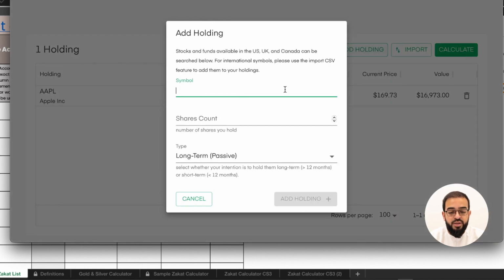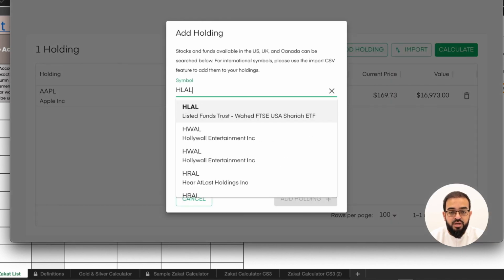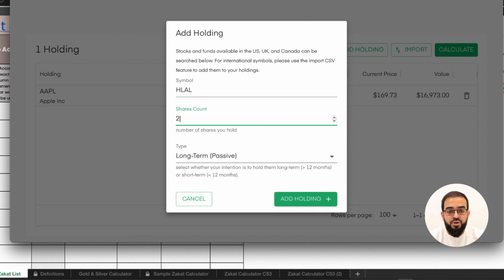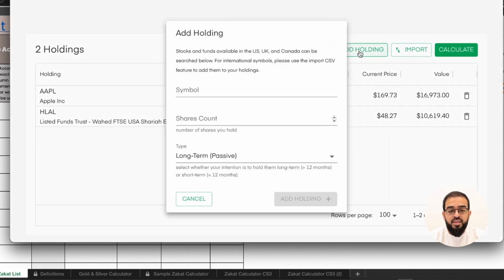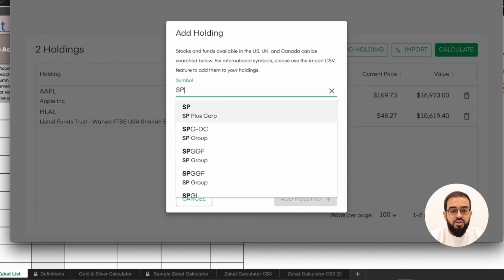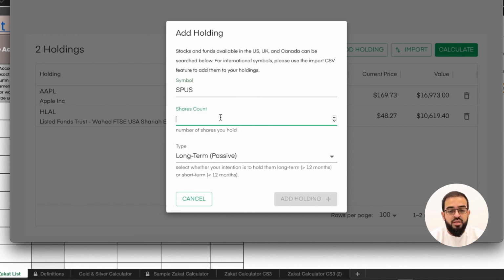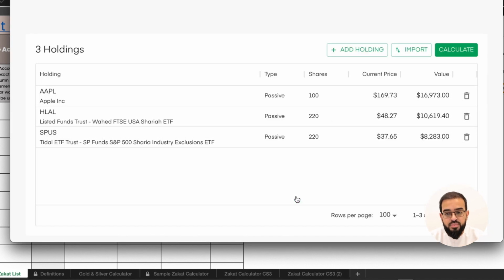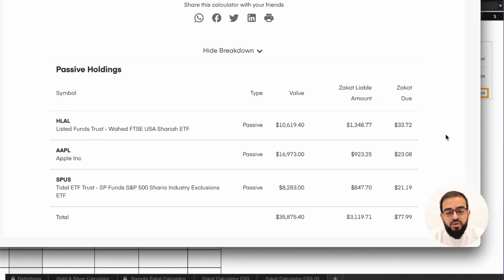We'll also add HLAL, and he has 220 stocks for that. And then we'll add SPUS, and he has 220 stocks of that mutual fund. And so all of his stocks in Robinhood are valued at $35,875, as you can see here.